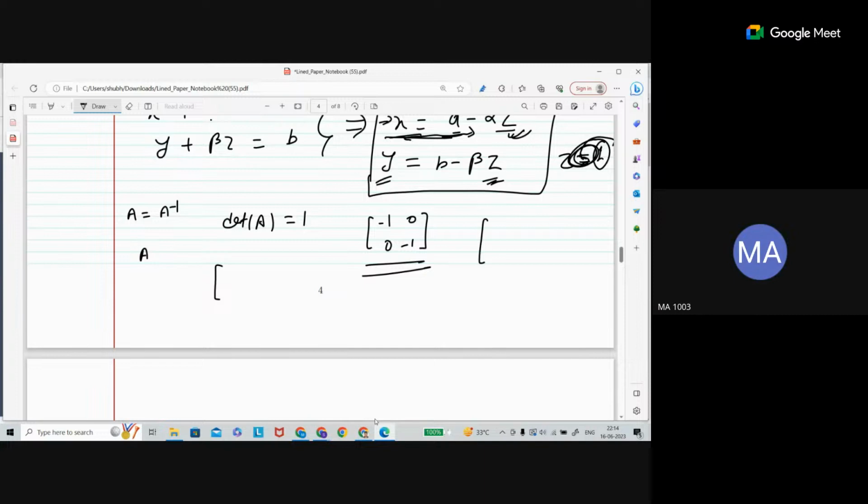Then what about this one? -1, 0, 0, 1. What about this one? The determinant is -1. What is the inverse of this one? Same. Now see, the determinant is -1 and you are getting the same inverse, so A inverse is the same.